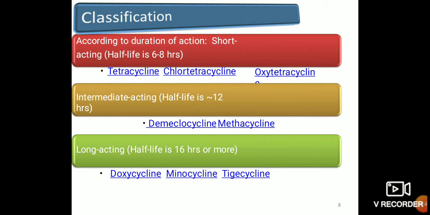Next, classification of the tetracycline. Classification according to the duration of action. First is short acting, which has a half-life of 6 to 8 hours. Examples are tetracycline and oxytetracycline. Next, intermediate acting, with a half-life of 12 hours. Examples are demeclocycline and methacycline. Long acting has a half-life of 16 hours or more. Examples are doxycycline, minocycline, and tigecycline. These are the classifications of tetracycline according to the duration of action.